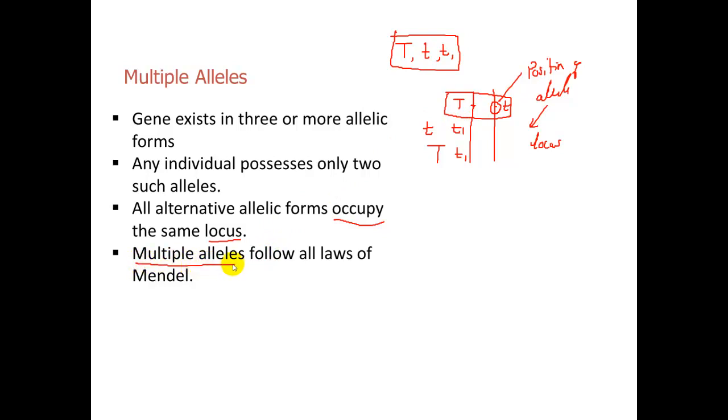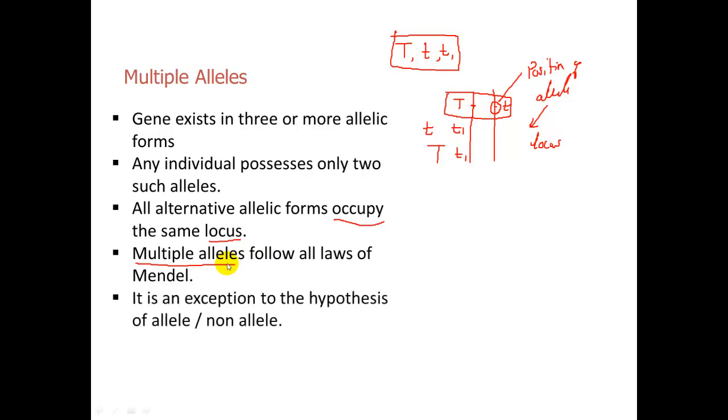Multiple allele follows all laws of Mendel. They follow the law of segregation, they follow the law of dominance, right? But still we call them an exception. Why? Because it is an exception to the Mendelian hypothesis. Mendel hypothesized that the gene is going to exist only in two alternative forms, which is not the case. So that's why it is only an exception to the hypothesis.